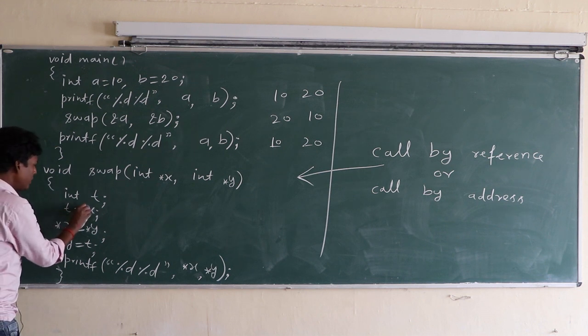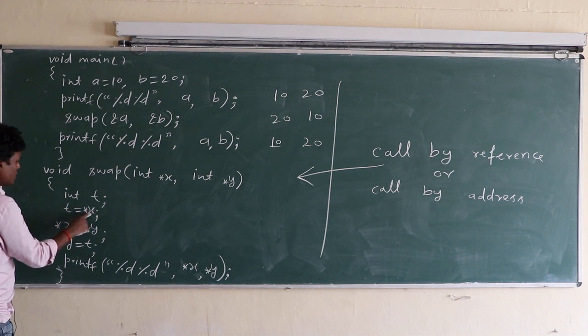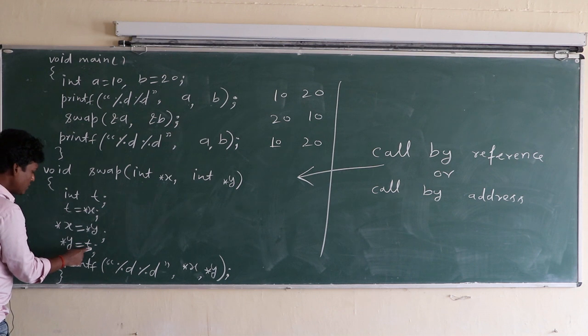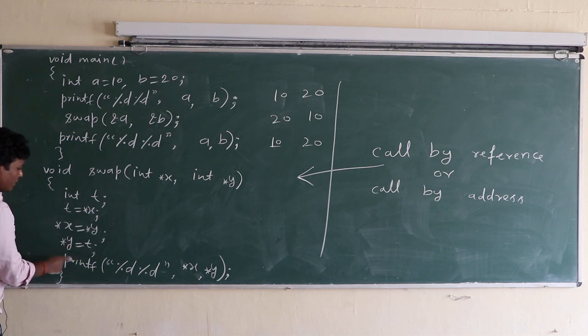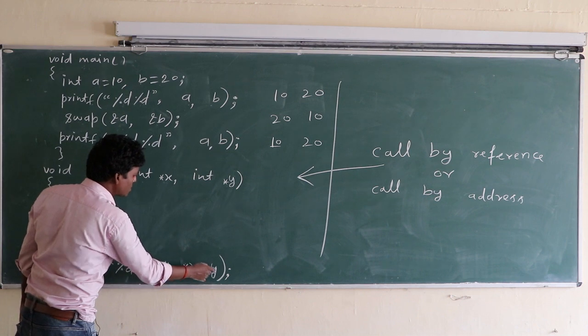That's why we make it a value. Now this value is assigned to t, then to x, and then to y. Printf %d asterisk x, comma asterisk y.